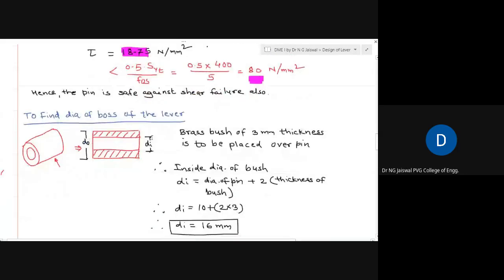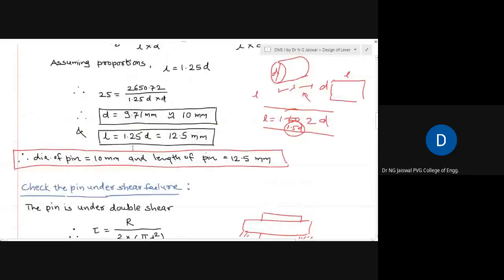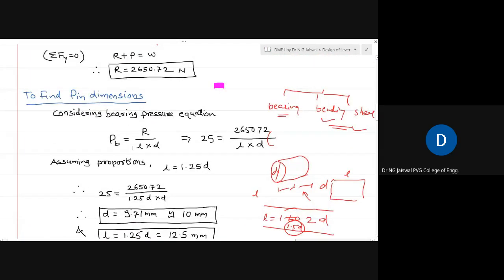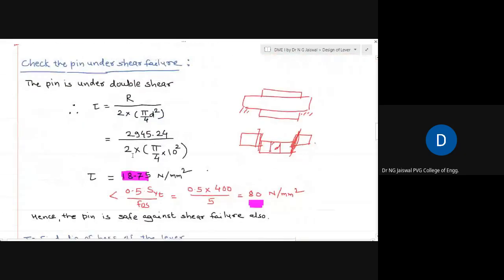Once you find the diameter of the pin, sir, the value of R was, I think, different previously. It was the value of P which you have taken. Okay, let me check again. Yes, it is 26 point. Actually I was solving this. You consider this R, try to understand the procedure. This is one mistake, this is a value of P.